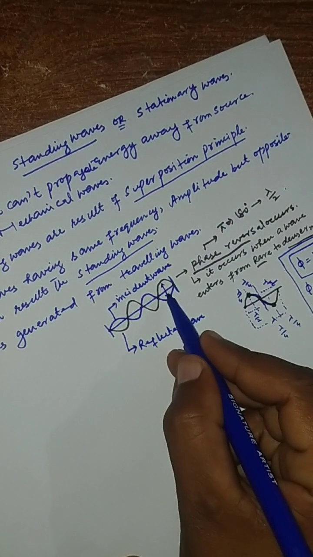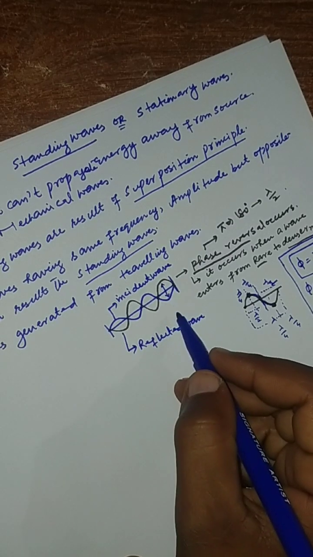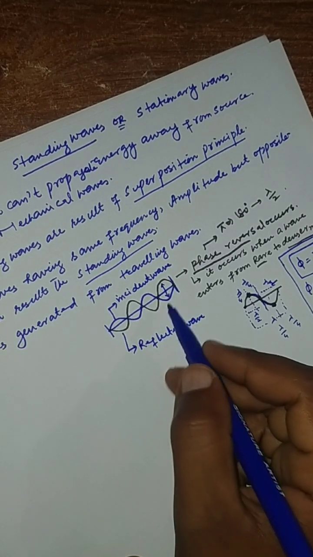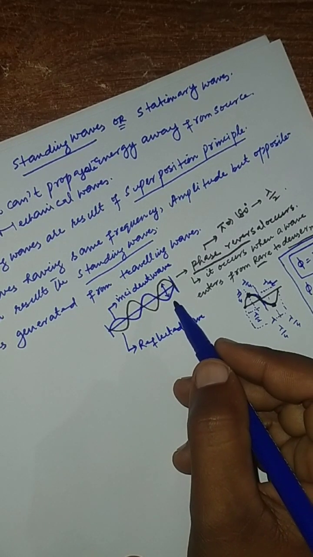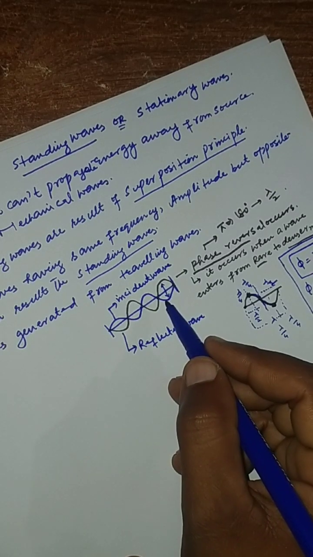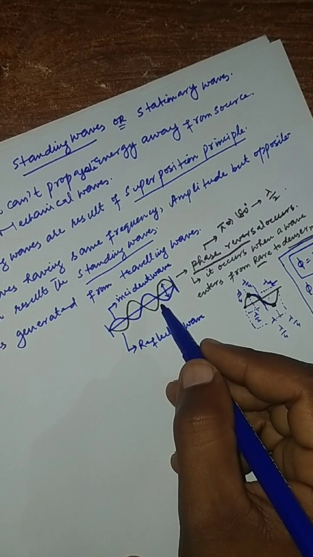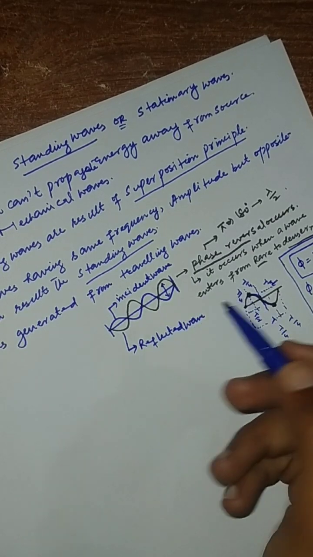At the points where these two waves support each other, constructive interference will be formed, and at that point the amplitude of the resultant wave will be larger, and at the points where they destruct each other, the amplitude at those points will be minimum or 0.